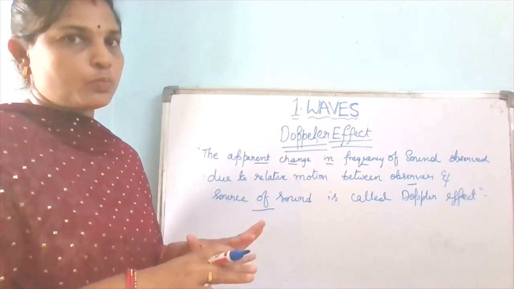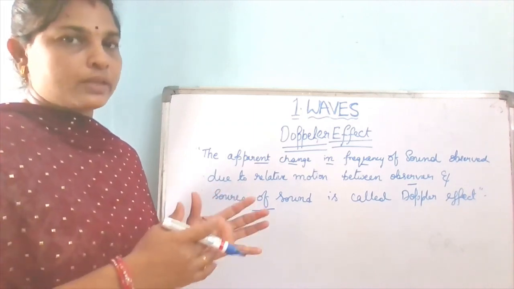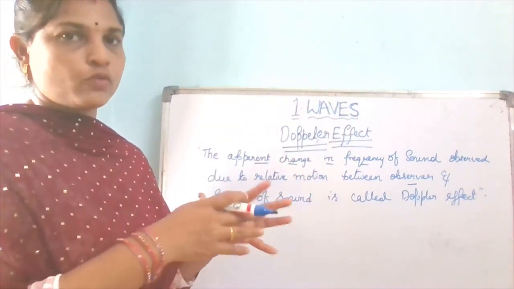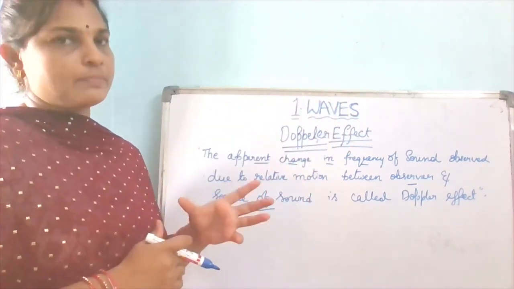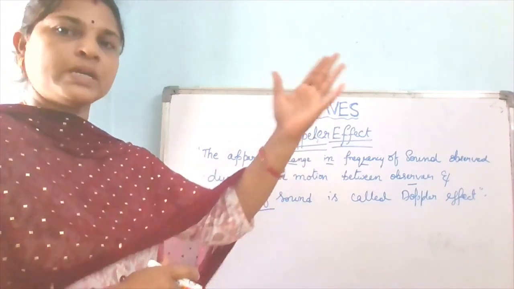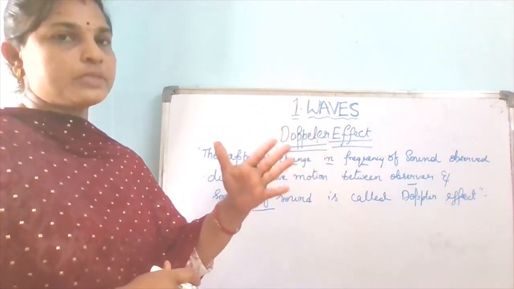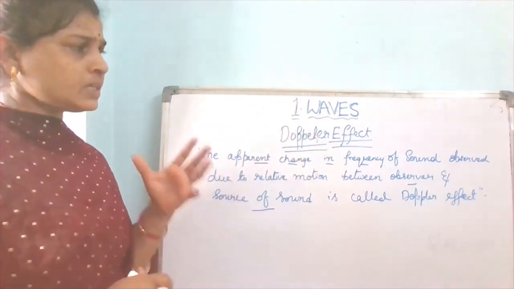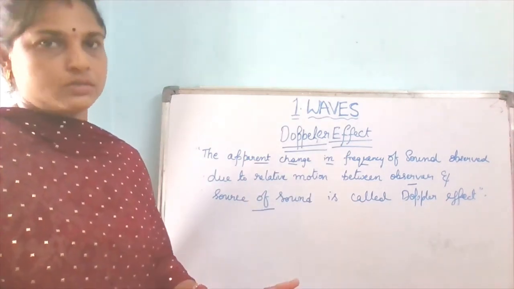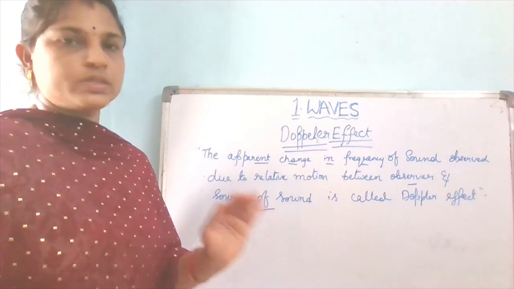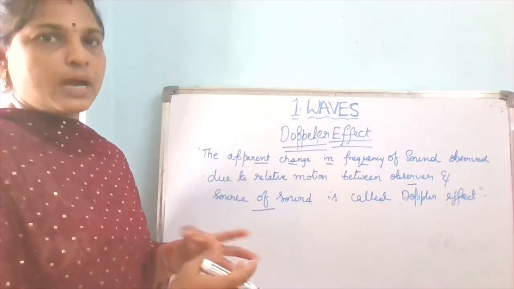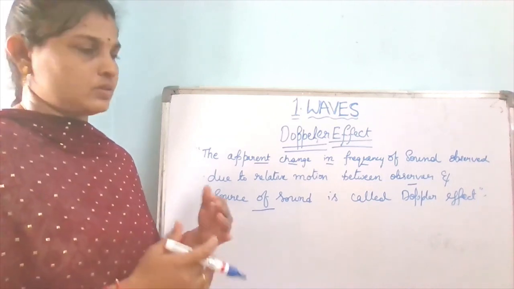If the observer is moving towards that siren, he will observe a high frequency, and if he is going away from the siren, he will observe a lower frequency. In this case, the observer is moving and not the source of the sound. So when the source is not moving and only the observer is moving, what is the apparent change in the frequency? That is one case.